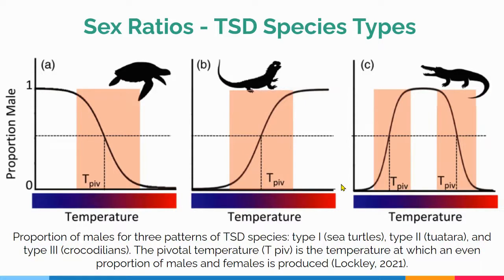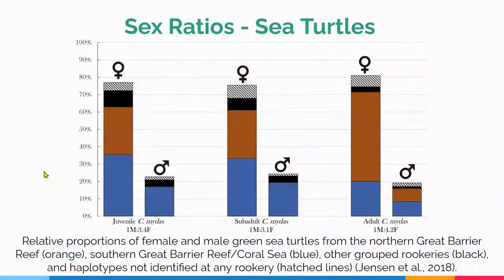In TSD species, the gender of the offspring depends on the temperature their eggs are exposed to. Reptiles and amphibians like turtles and alligators, and some fish, are vulnerable to temperature changes as TSD species. For the three groups shown here, you can see how the number of males changes based on the temperature eggs are hatched at. One of the most studied TSD species is turtles.